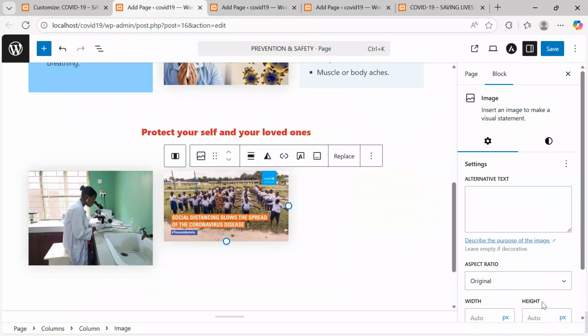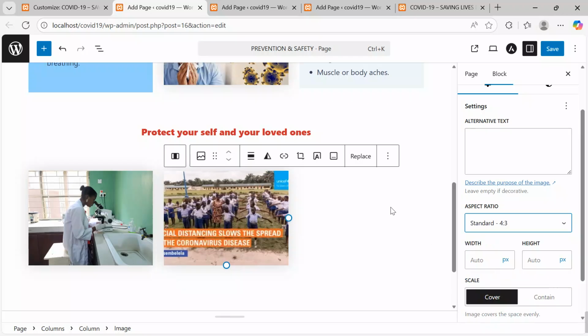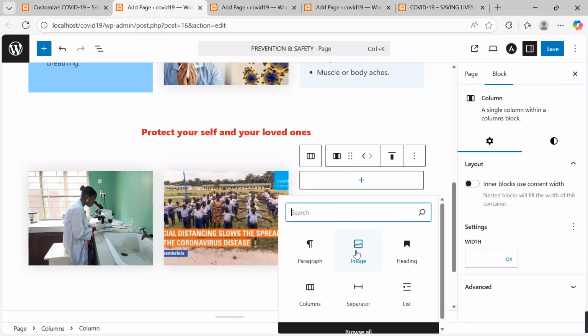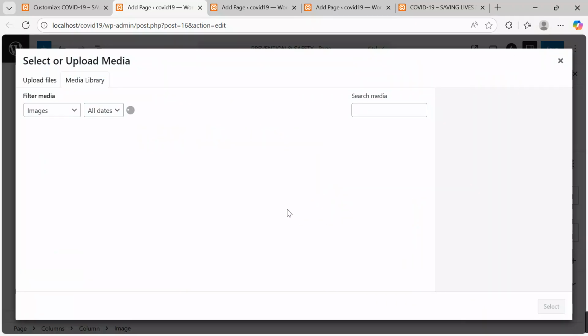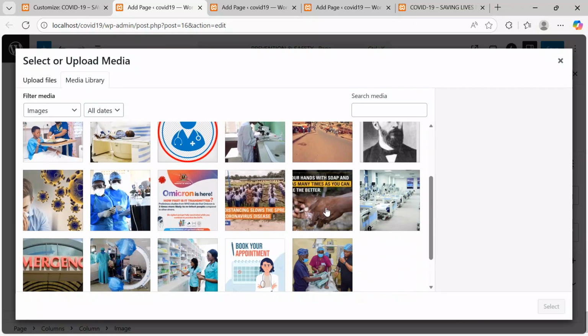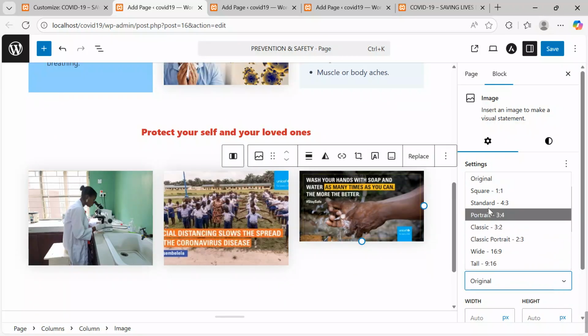Click next, and then say, after putting it here, come to aspect ratio, keep it standard, move to this, click on the plus, image, we want to take another from the media library, and then we shall say, let's maybe wash hands. Come here, come to aspect ratio, keep it standard.